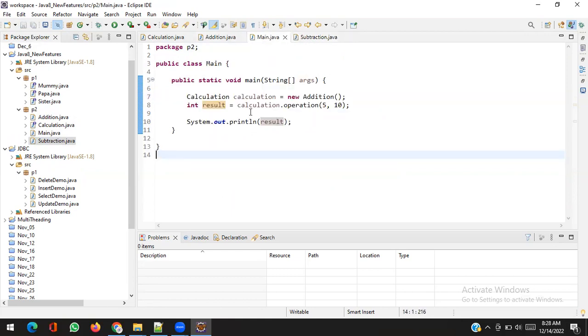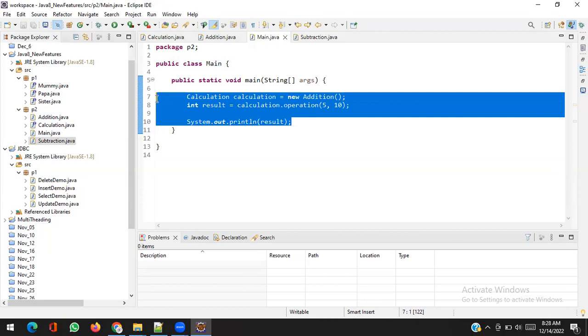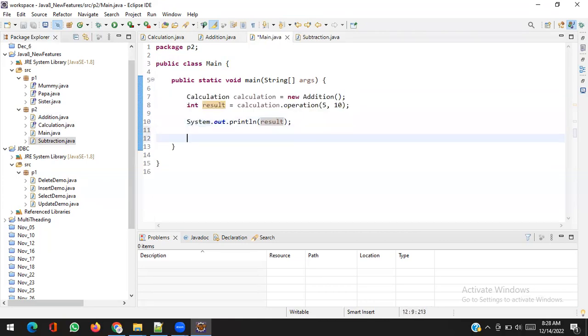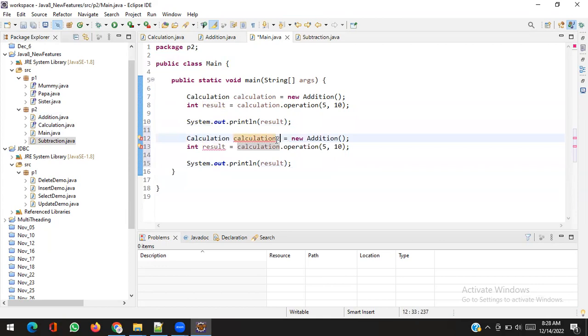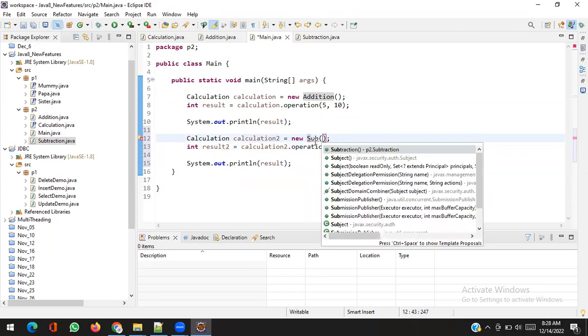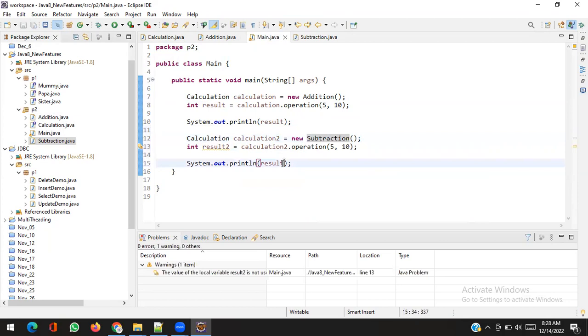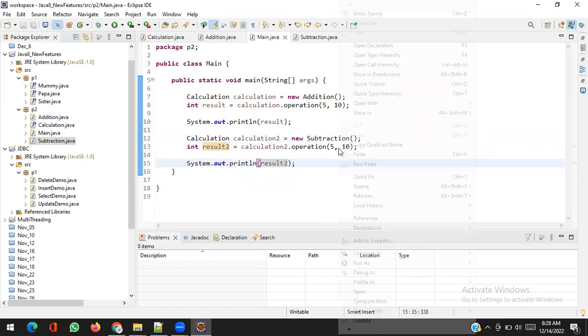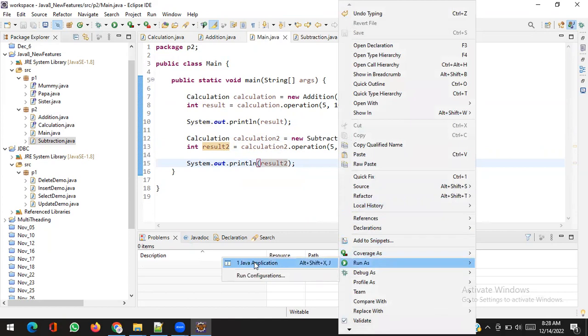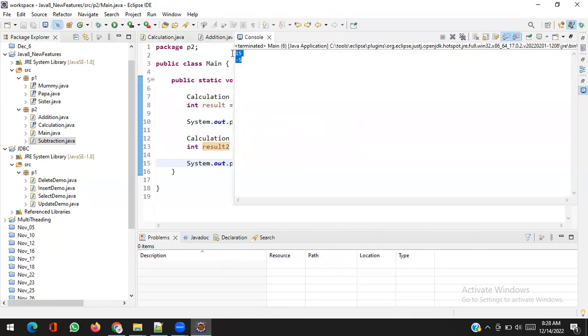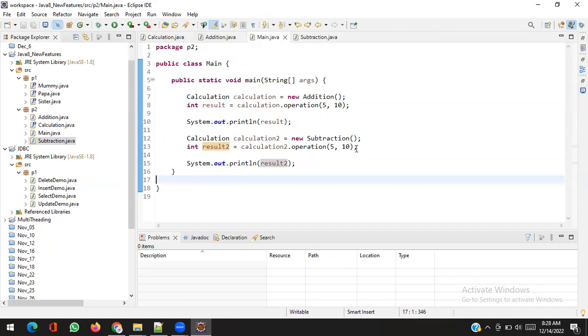So if I want to subtract, I will create a Subtraction class, calculation 2, result 2, and print the result. Right click, run as Java application. Yeah, -5. 5 minus 10 is -5. Wow, it's working fine.